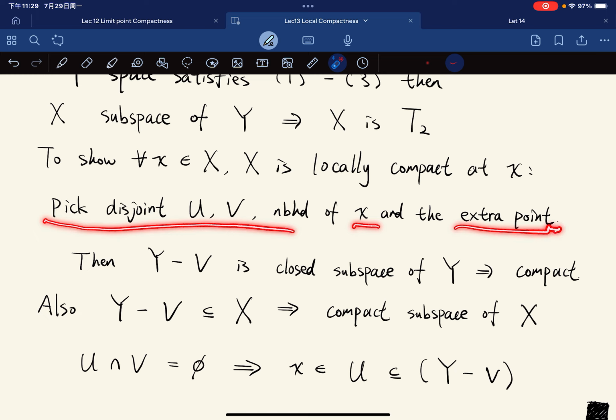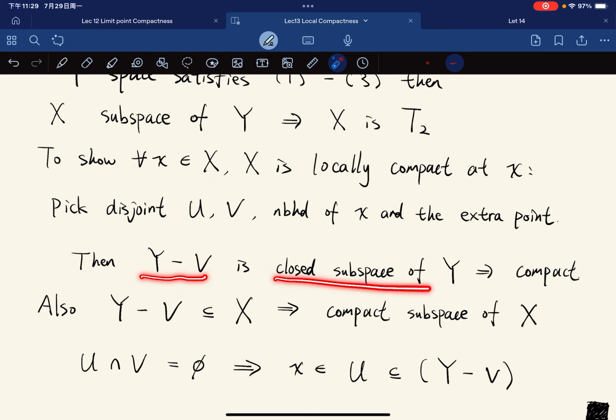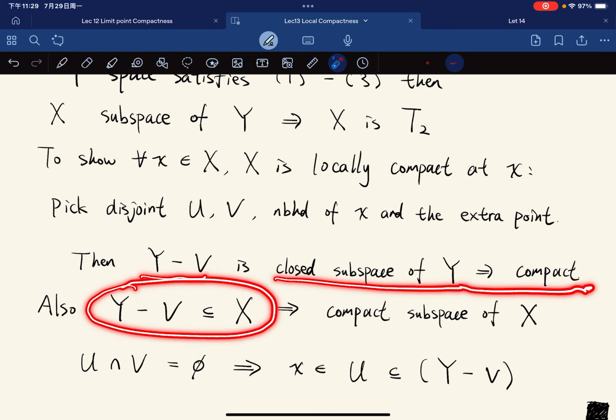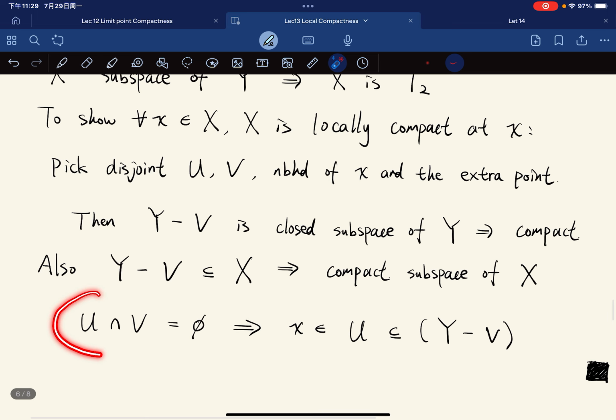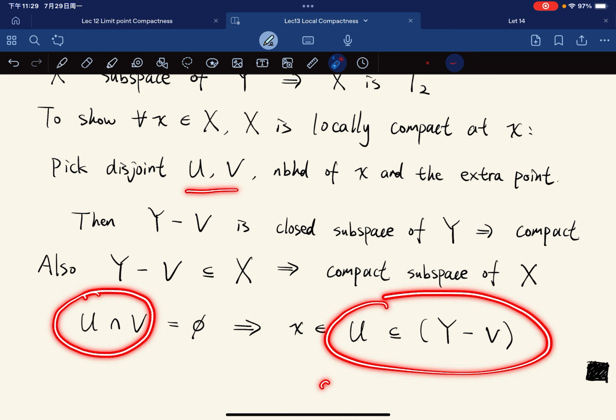Then for this V, Y minus V is a closed subspace of Y, which is compact. Okay? And it is a compact subspace of X. U and V are disjoint, which means that U is contained in Y minus V, right?